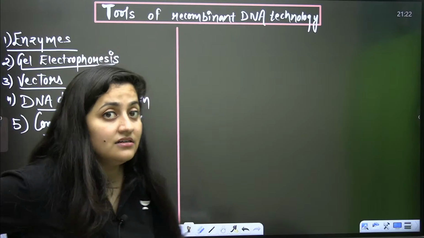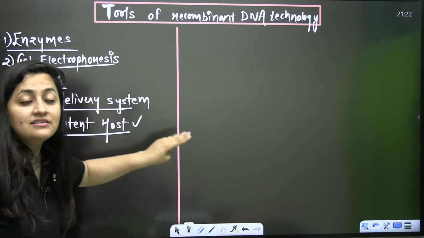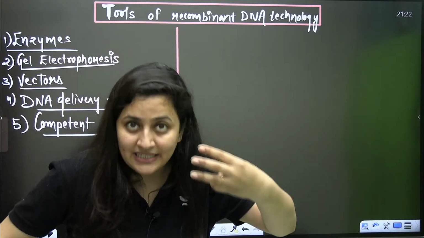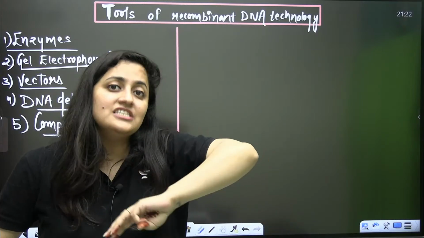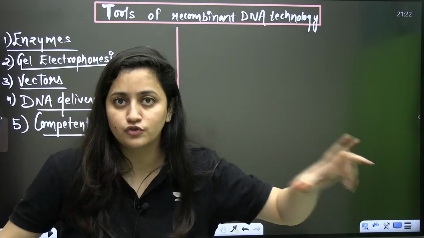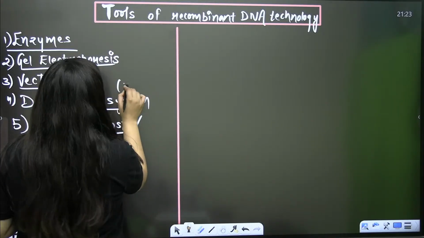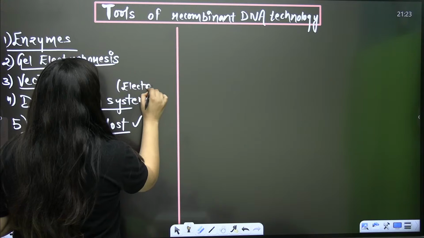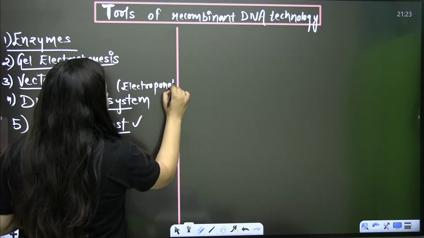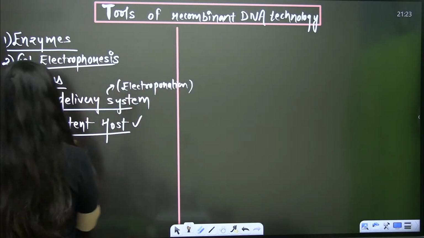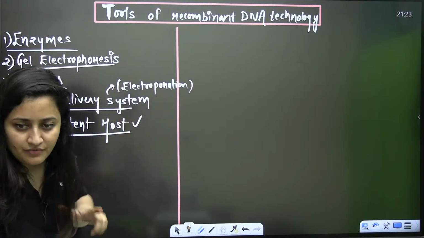The third thing that we need is vectors. These behave like gene taxis, used to transfer the desired gene from one organism to another. Then the DNA delivery system like electroporation, which we will discuss in detail. And then finally the competent host. So that's what we have to cover.